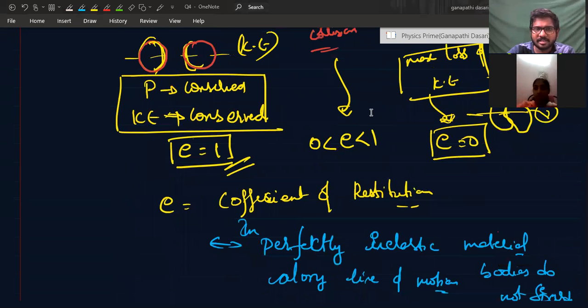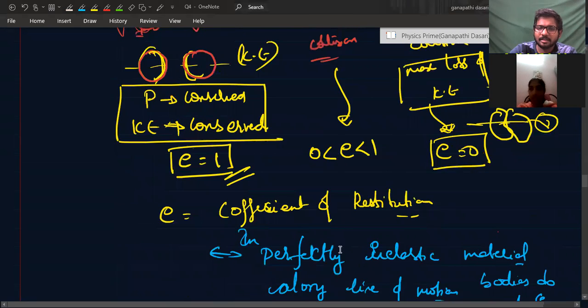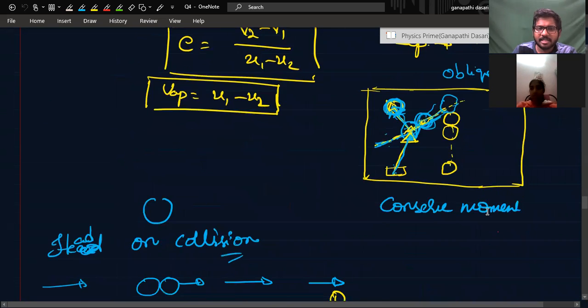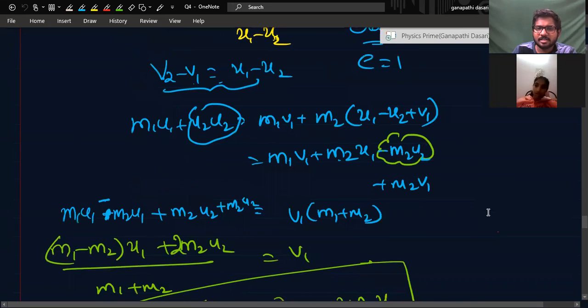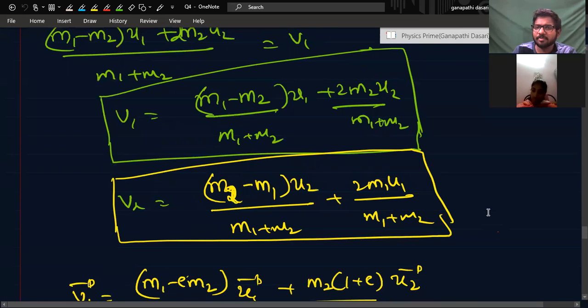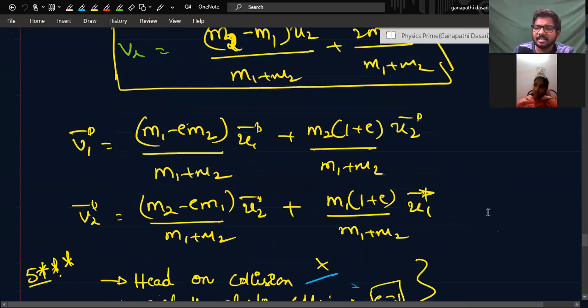Then we have seen head-on collision, and we have found formulas for the final velocities of different balls after they collide with each other elastically head-on.